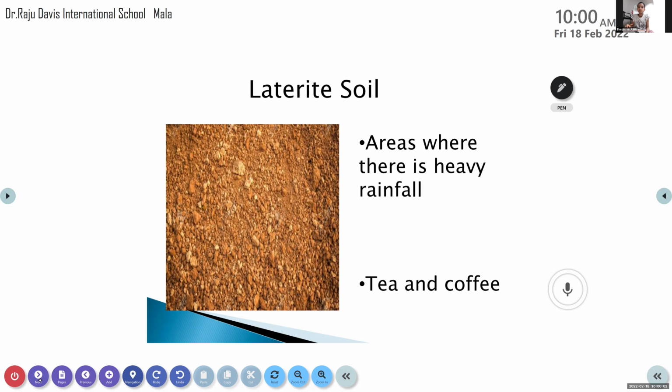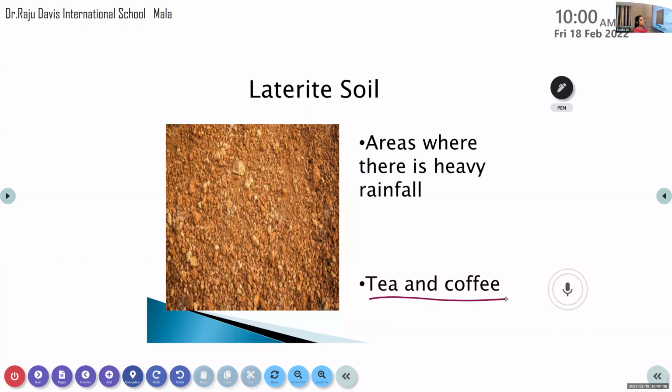Laterite soil, where can we find this type of soil? In areas where there is heavy rainfall. And the main things we grow are tea and coffee. So can you say where you can see this tea and coffee? Which place? Munnar. Yes, in the Munnar area we can see it.